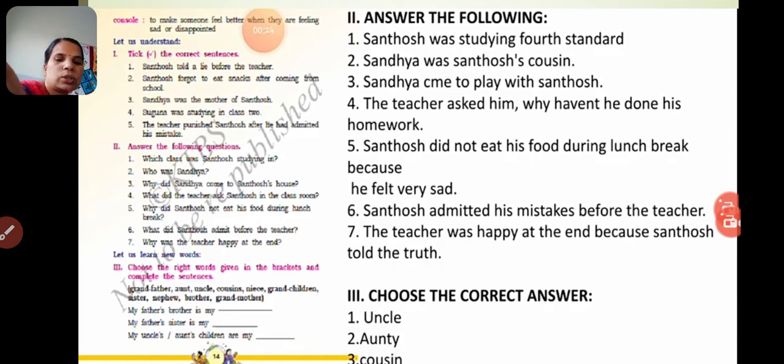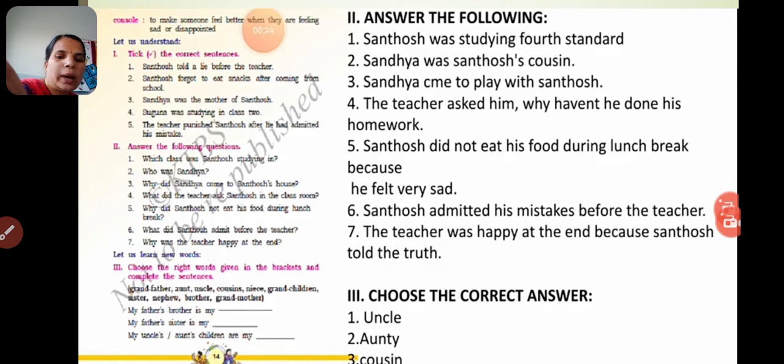Answer the following questions. Which class was Santosh studying in? Santosh was studying in 4th standard. Okay. Who was Sandhya? Sandhya was Santosh's cousin.